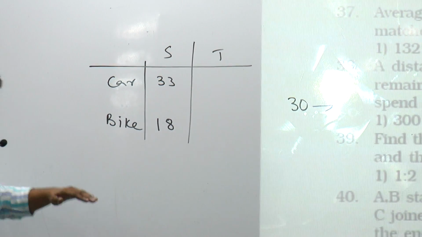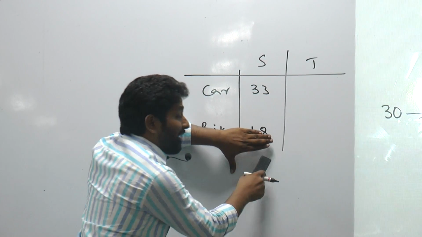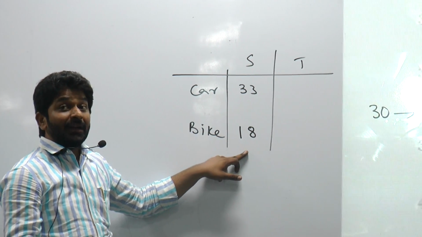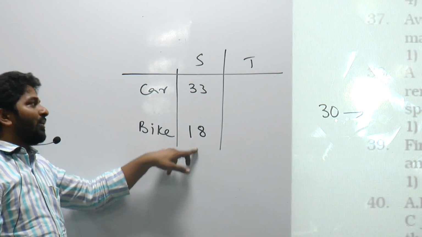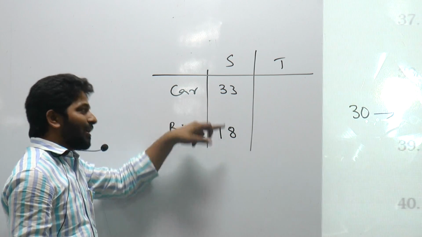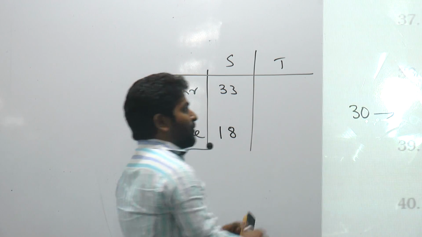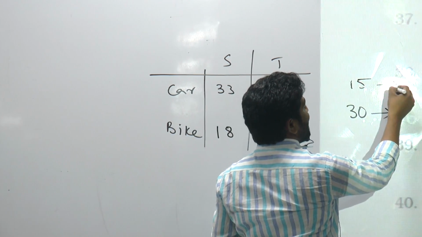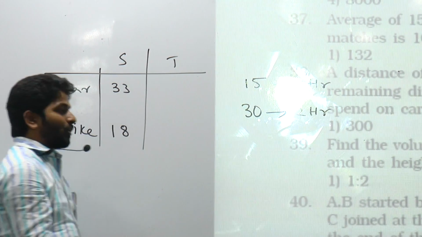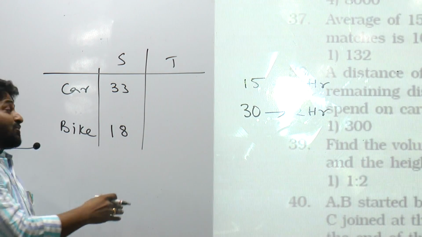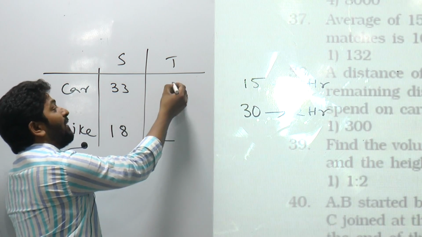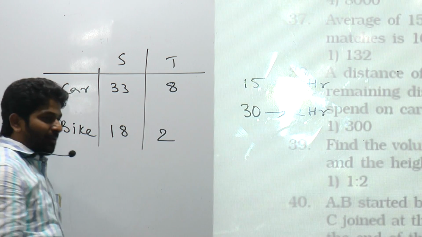Why did we have 30 extra? Because we covered some distance with bike and now we have converted that to car. Instead of maintaining 18 km per hour, now we are maintaining 33 km per hour. Per hour, how many extra kilometers are we traveling? 15. So to travel 15 kilometers it takes 1 hour, and to travel 30 kilometers it takes 2 hours. So the time spent on bike is 2 hours, and on car 8 hours, because total time is 10 hours.